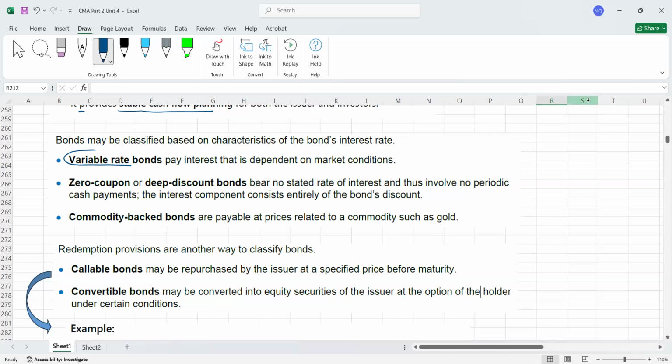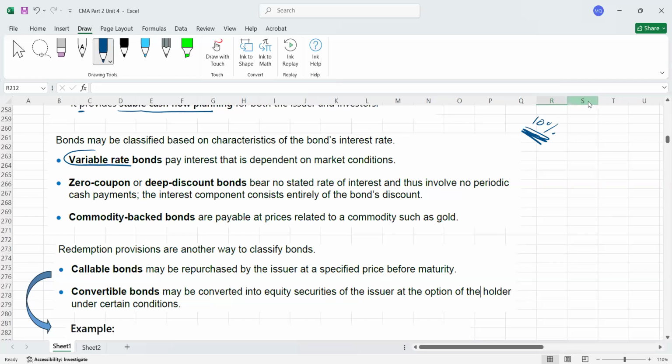Sometimes you can issue bonds with a fixed rate of interest. Fixed is what? For example, you issued the bonds at a 10% interest rate. Now this 10% is fixed. Even if your central bank is reducing or increasing the interest rate, it doesn't matter. You will pay only 10%. So that's called fixed rate bonds. Okay. Now what's the variable rate?